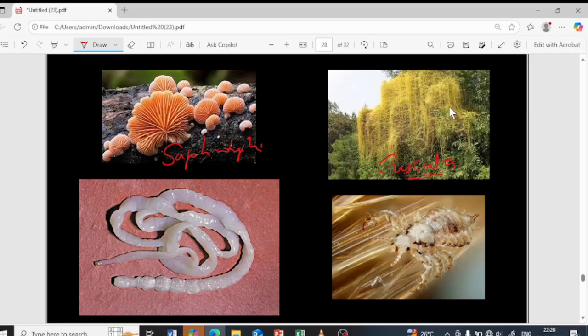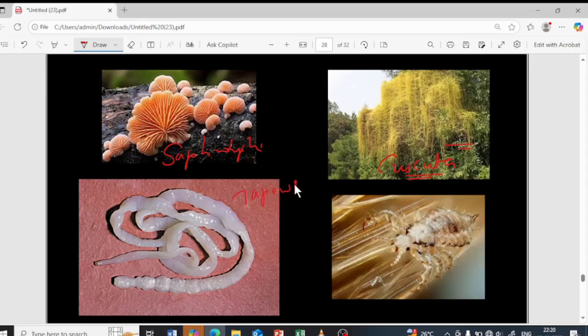So you can see the yellowish part over here. This is not green in color, so obviously it does not undergo photosynthesis. It cannot prepare its own food, so it depends on other organisms, the green plants, and absorbs the nutrients from them without killing them.